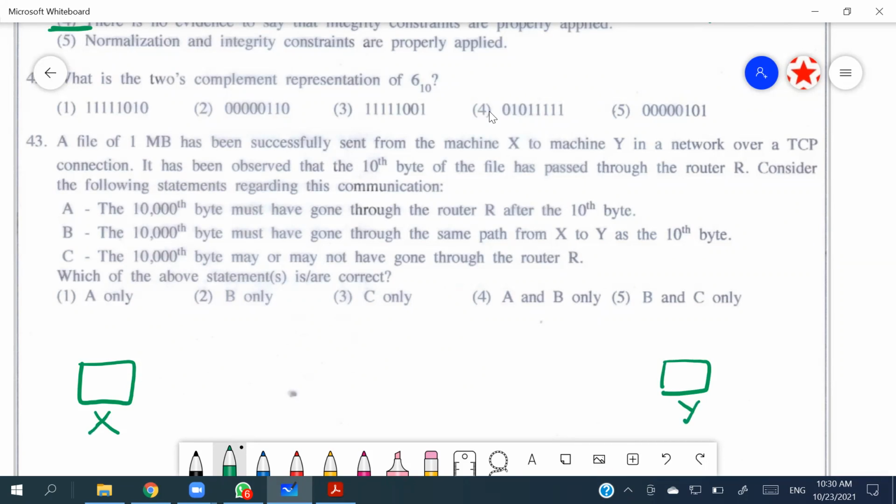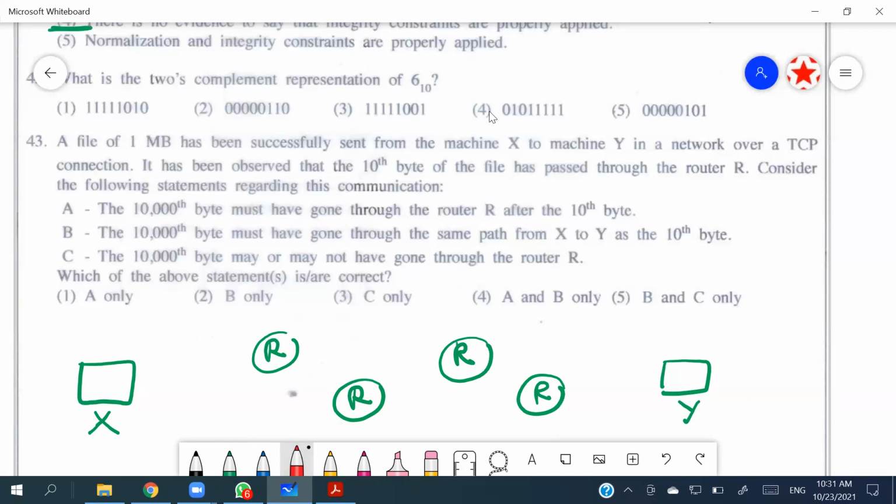Since it is transmission control protocol, it really needs a router, right? So since it is a TCP, TCP is an internet protocol related protocol. That means you will be finding many routers in between this communication, right? So it's kind of a web, right? So what they are saying is either 10th byte, right? So let's say this is the 10th byte.